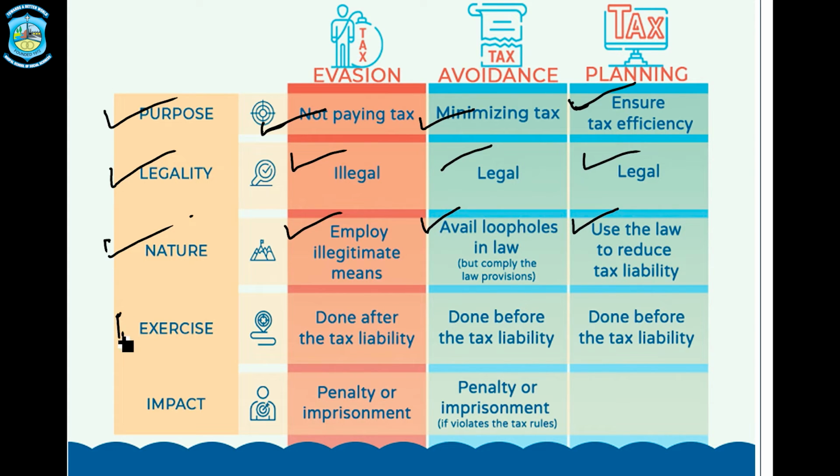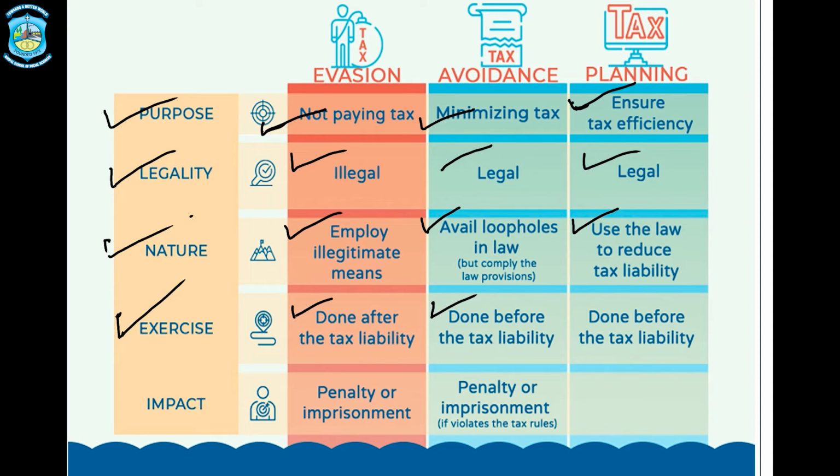Exercise. Where we have to exercise these modes. First of all, tax evasion. We can do tax evasion once we know the tax liability of a particular assessment year, then we can plan for tax evasion activities. Done after the tax liability.